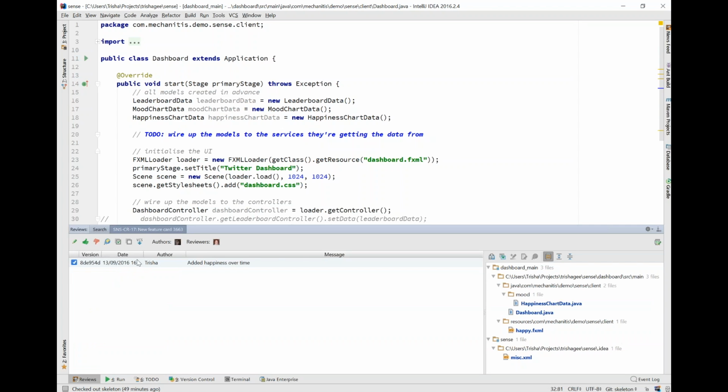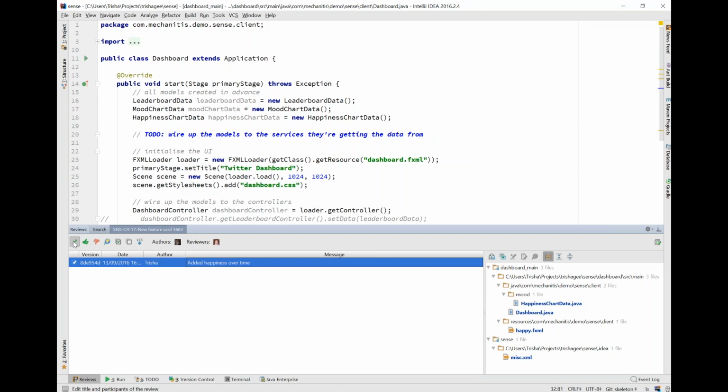So now let's take a look at this review that we've just created. You can see that the code author is here. This is me, the reviewer. I only have a single commit in this code review, and here are all the files that make up that commit. And the ones in bold are the ones that I haven't looked at yet. Now, obviously, this is a brand new code review, so I haven't looked at any of these yet.